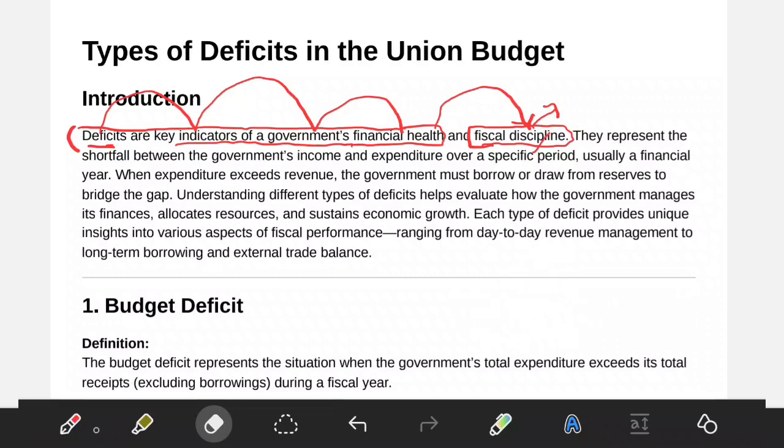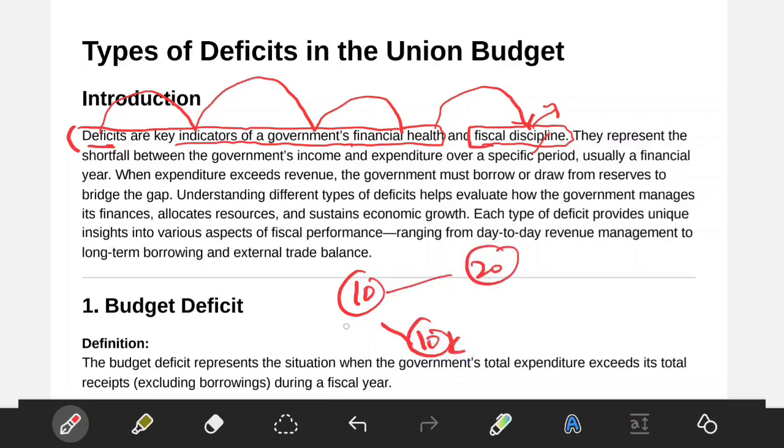I'll tell you one important example, because you might have already studied about it, but I'll tell you again. Suppose your salary is 10,000 and your expenditure is 20,000. So what do you do? You take a loan of 10,000 rupees. So 10,000 your salary, 10,000 loan, you have taken 20,000 and you have done your expenditures. Okay. Next month again your salary is 10,000, but you have the earlier loan. So in the 10,000 you are paying EMI interest of 1,000.